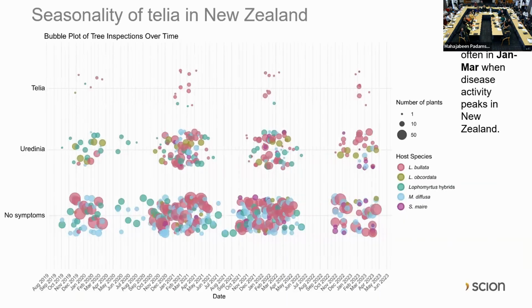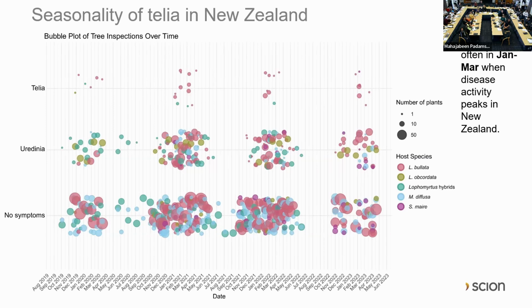And this figure also illustrates that there's a bit of a seasonal pattern, right? So the bottom layer there indicates our sampling effort. We looked at lots of plants, and we didn't find symptoms on all of them, and then on a subset of those plants, we saw the clonal stage, uredinia, across a wider window of time throughout the year. And then the sexual stage was found on a much narrower window and on a much smaller number of hosts.